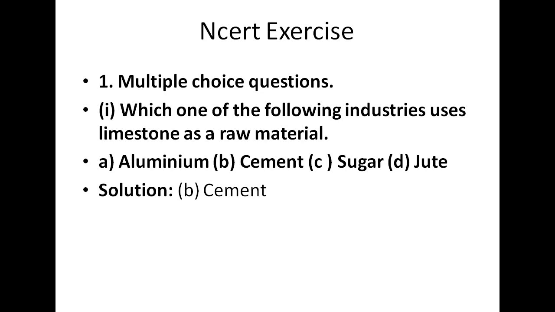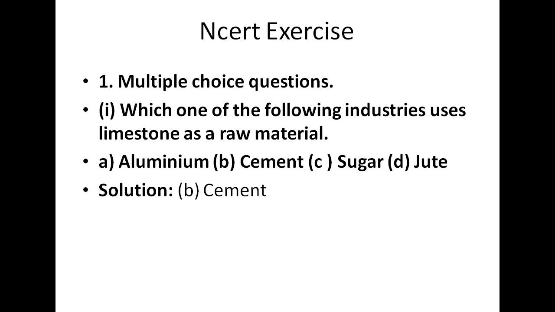So the first question here is, which one of the following industries uses limestone as a raw material? So you have to tell which industry from these options uses limestone as a raw material. The options given are aluminium, cement, sugar and jute.